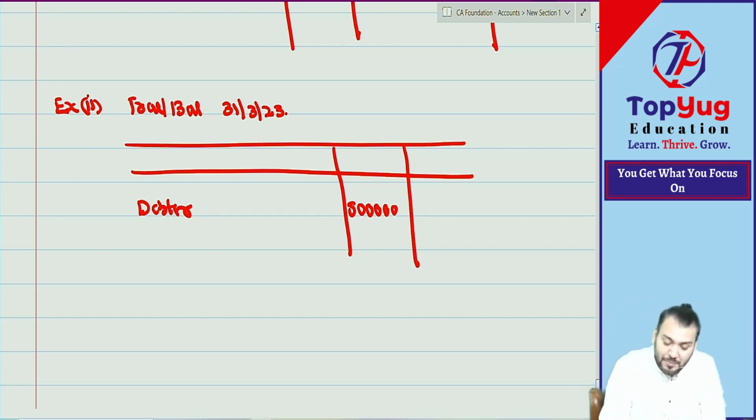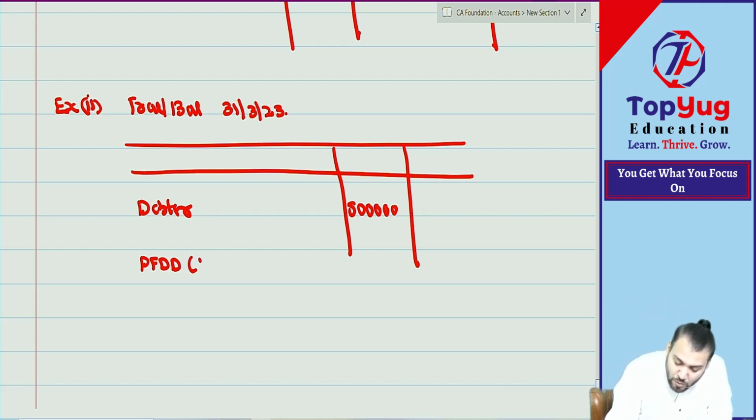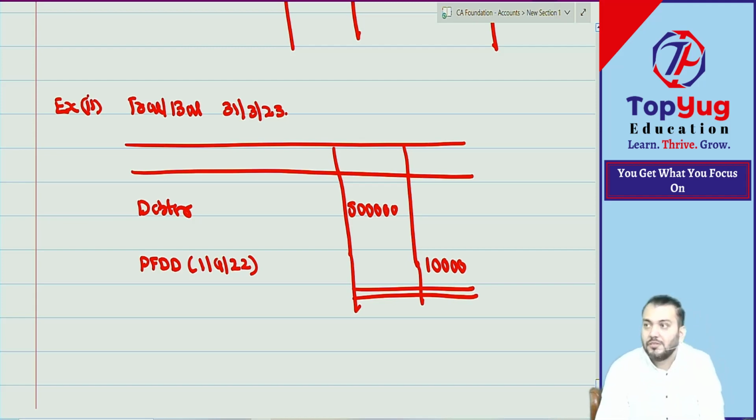So now in this trial balance, provision for doubtful debt will come or not? But this is opening balance. Bolo yes or no? We created 10,000, na? Can I say this is just continuation of the previous year? Understood.